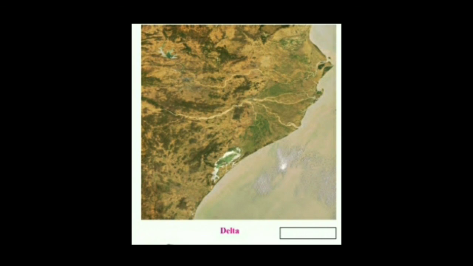So they will be further dividing into more distributaries, and the area which is formed because of this depositional work of these distributaries is called the delta. In Greek, the Greek alphabet delta represents this particular triangular shape. So this is called the delta.